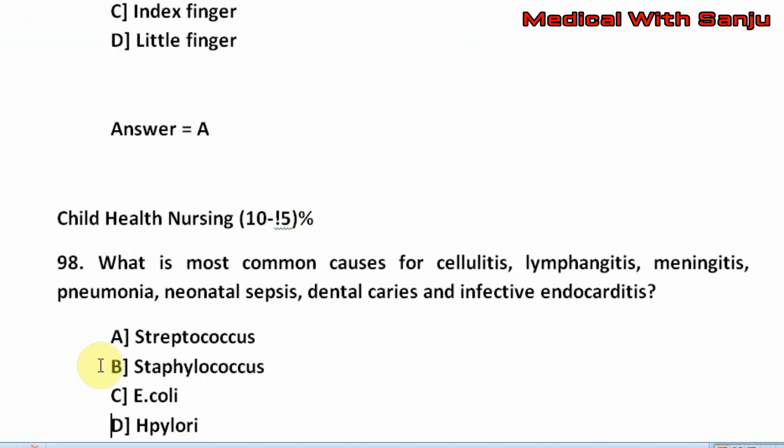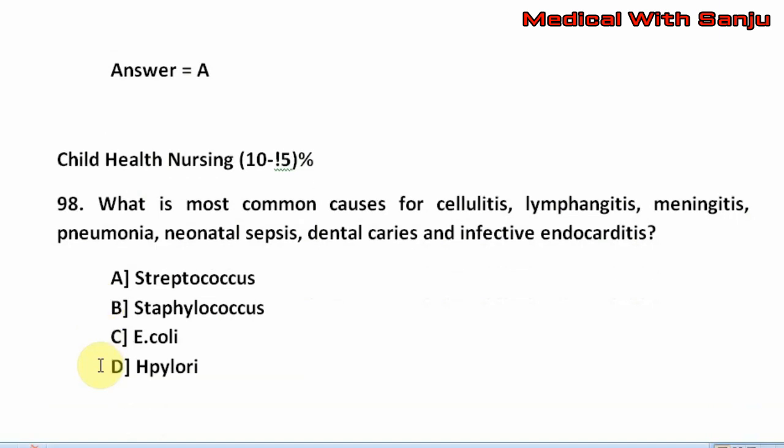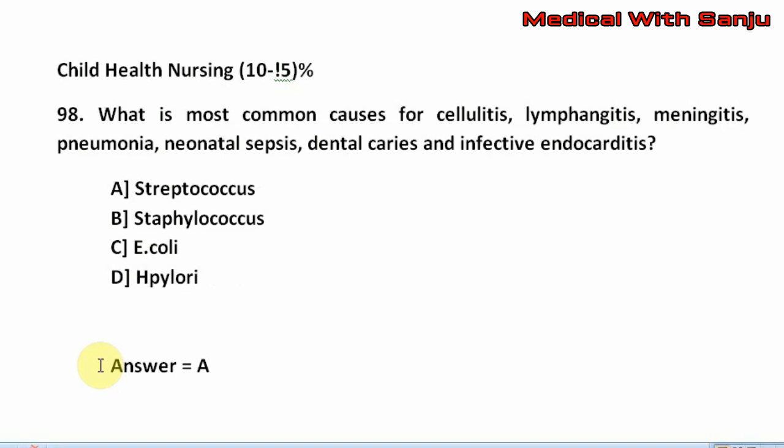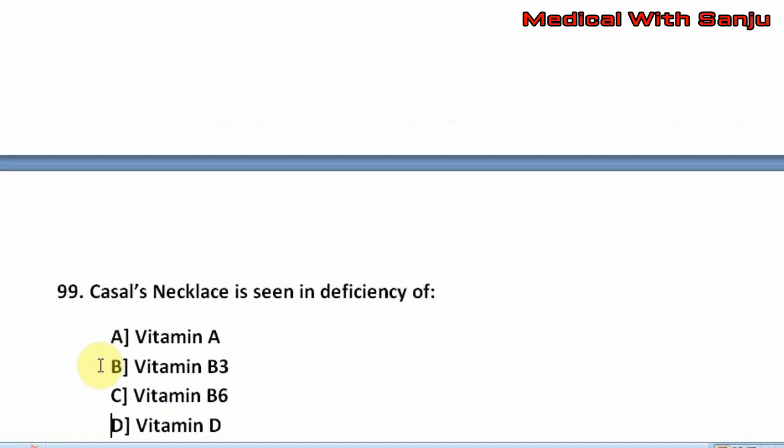Question number 98 from child health nursing. What is the most common cause of cellulitis, lymphangitis, meningitis, pneumonia, neonatal sepsis, dental caries and infective endocarditis? Option A, streptococcus. Option B, staphylococcus. Option C, E. coli. Option D, pylori. The right answer is option A, that is streptococcus.